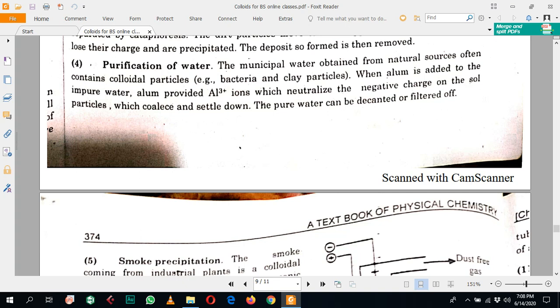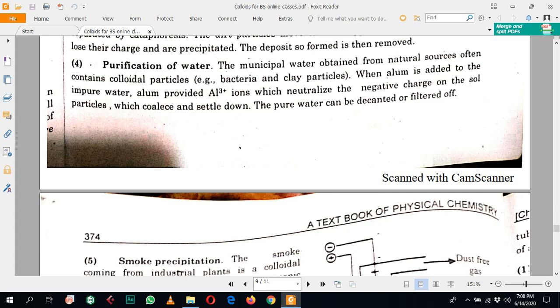When the oppositely charged ions combine with each other, they coalesce and settle down, and water can be purified in this way. So the municipal water obtained from natural sources often contains colloidal particles such as bacteria and clay particles. When alum is added to the impure water, it provides aluminium ions, which neutralize the negative charge on the particles, which coalesce and settle down.